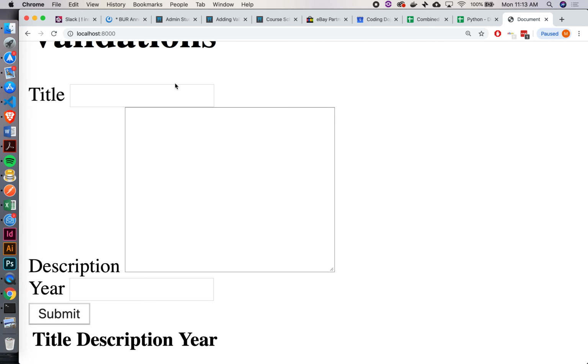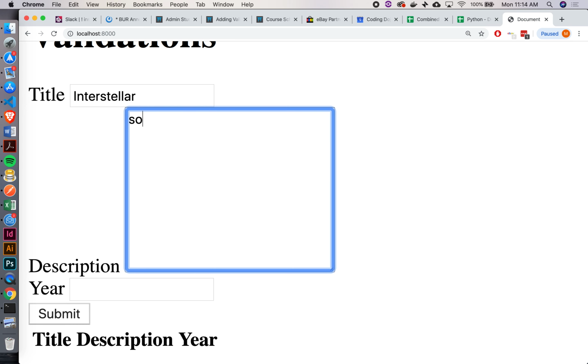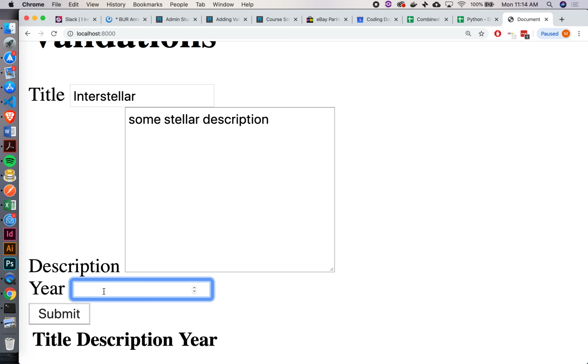So let's come here and enter in a movie. Does anybody have any suggestions here? Any favorites? NCIS, but that's not even a movie. Is there a movie for it? There might be. Did someone say Star Wars? I think I heard Interstellar. Oh, Interstellar. Okay. Saving Private Ryan. Interstellar. Some stellar description. Wow. You like that? All right. Don't worry, last Tom Cruise.